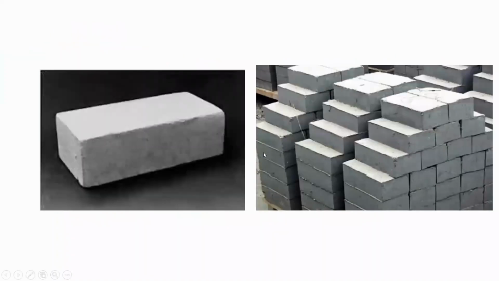You can see this is the figure of a sand lime brick. It is gray in color. It is the same as the first class brick. The corners and edges are very sharp, and there will be a smooth surface. This is called a sand lime brick.